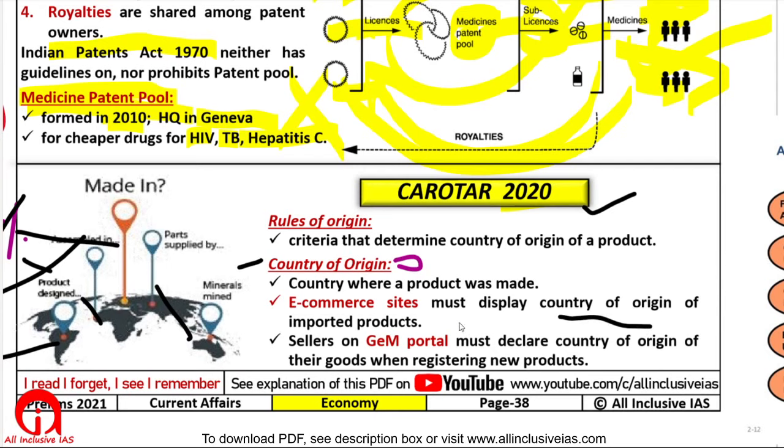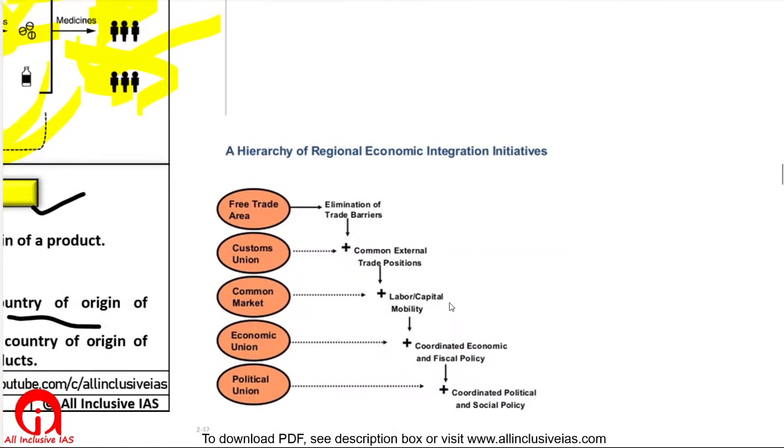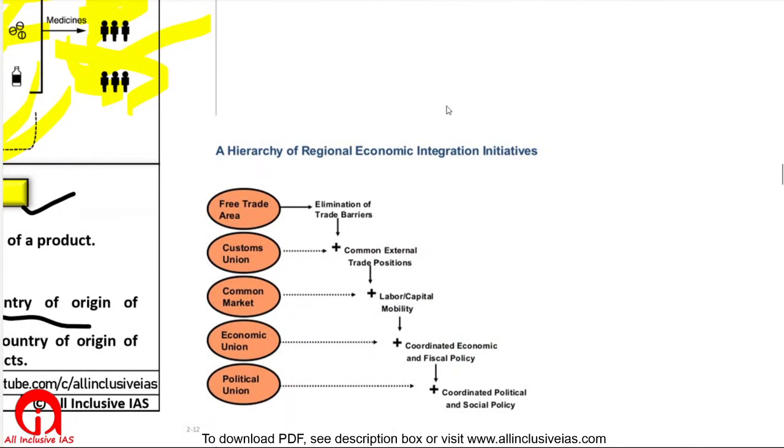There is a government e-marketplace portal from where government departments procure materials. There also, if a seller wants to sell something, he has to declare the country of origin. Okay. Now one related thing about FTA, PTA and all such things.